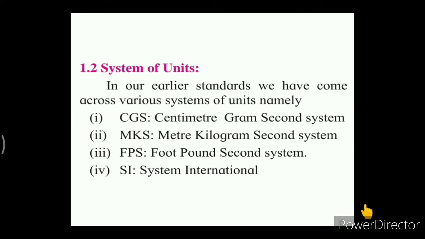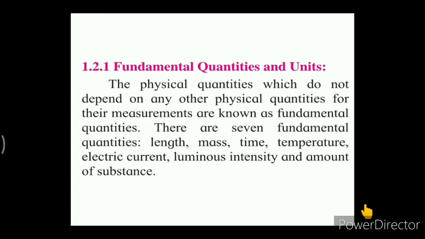Nowadays we are using the SI system, which is the Système International, which is universally accepted. And then we saw the very basic fundamental quantities and fundamental units. Those physical quantities which do not depend on any other physical quantities for their measurement are known as fundamental quantities.